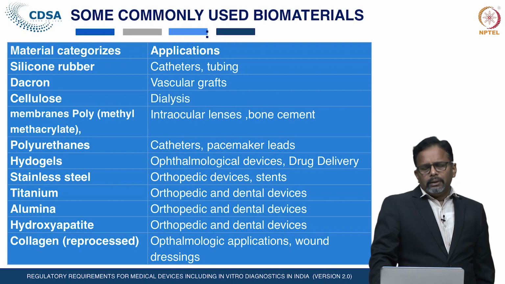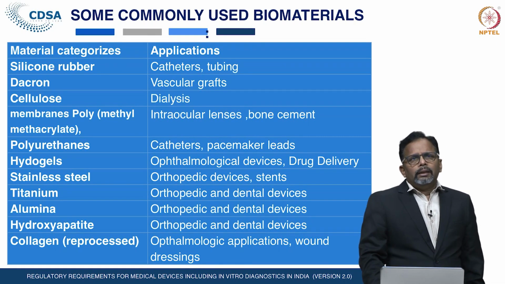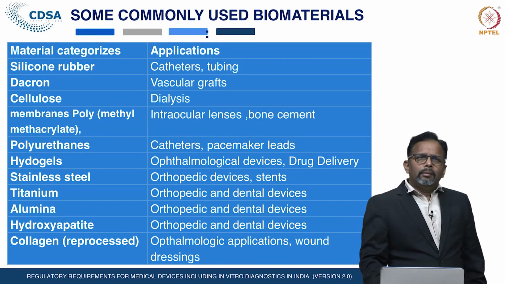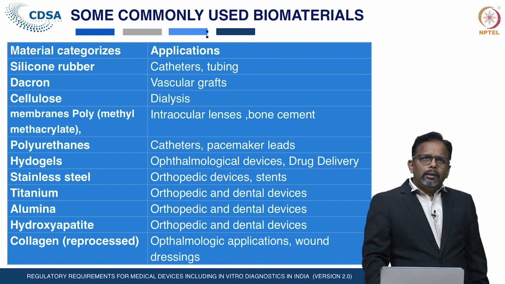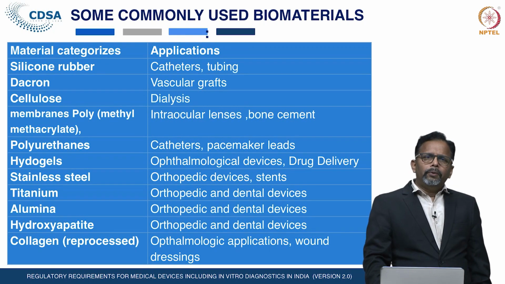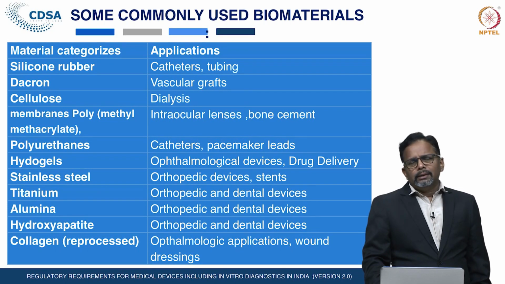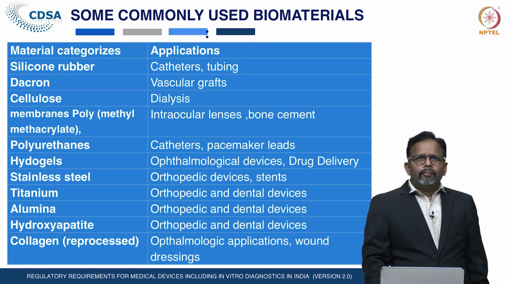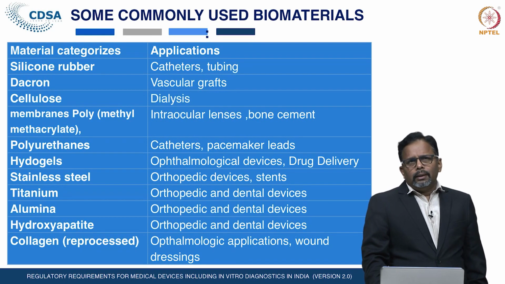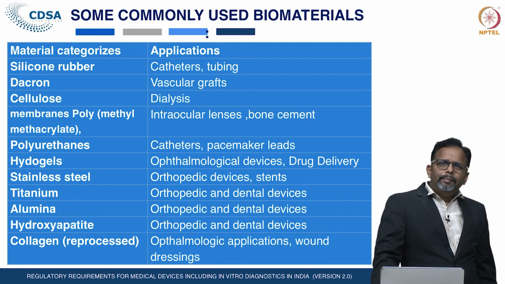Various biomaterials are available and established. Silicone rubbers are generally used in the manufacturing of catheters or tubes. Cellulose is for dialysis devices. Polyurethane is used in the manufacturing of catheters and pacemaker leads.